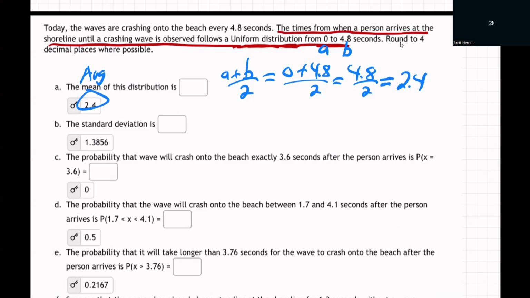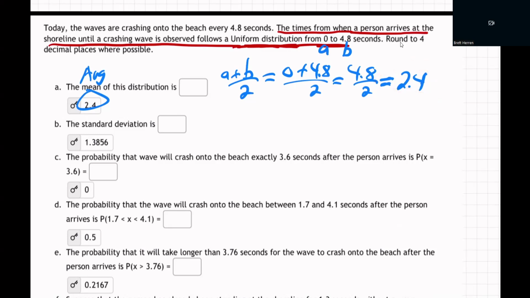And it makes sense, doesn't it? Because that's got to be the average. You know how to find the middle of two numbers, the average of two numbers. You add them and divide by 2. So the middle of 0 and 4.8 is 2.4. It's halfway. So that means if you just show up at the shoreline randomly, the average wait time for the next wave is going to be 2.4 seconds, because on average you'll arrive right in the middle. I mean, you think, well, how do you know? You might arrive early or late. Yeah, you might. Sometimes early, sometimes late, but overall the average is right in the middle. Sometimes it'll be longer, sometimes it'll be shorter, but the average will be 2.4 seconds.